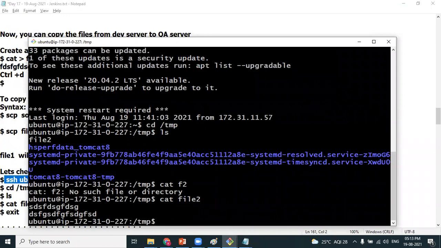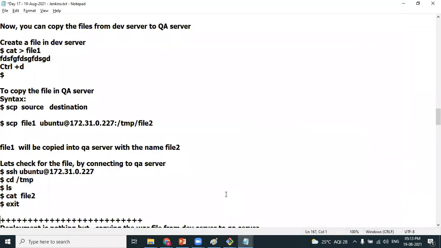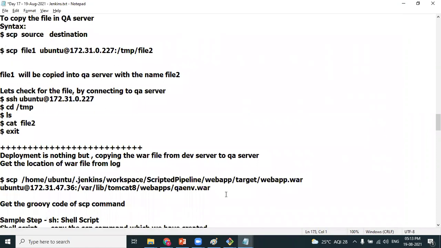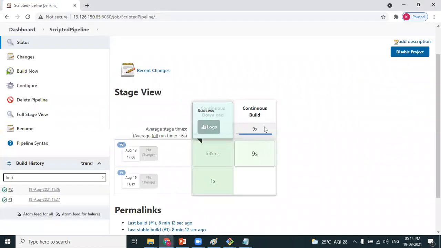I just want to show you that using secure copy, we can copy files from one instance to another instance. So the point is, what do you mean by deployment? Deployment is nothing but copying the artifact from dev to QA. Nothing special. It should be copied into the right location. So get the location of the artifact, where it has been generated. Where can we get the location of the artifact? It will be available in the log messages.